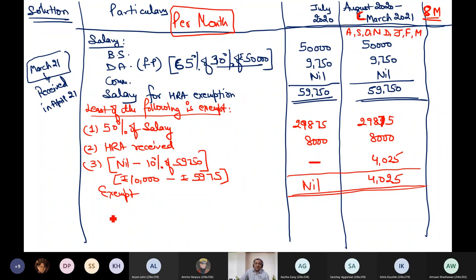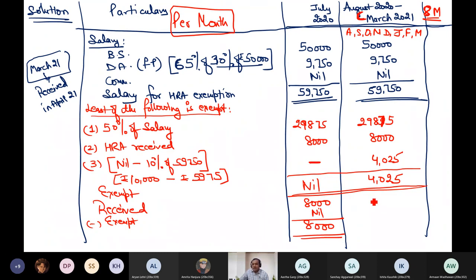Now let us compute taxable value. So how do we compute taxable value? How much is received? Now the moment my exemption is over, now I have to convert it on per annum basis. So how much is received per month? 8,000. How much is exempt per month? Everything is per month going on nil. How much is taxable per month for the month of July? 8,000.